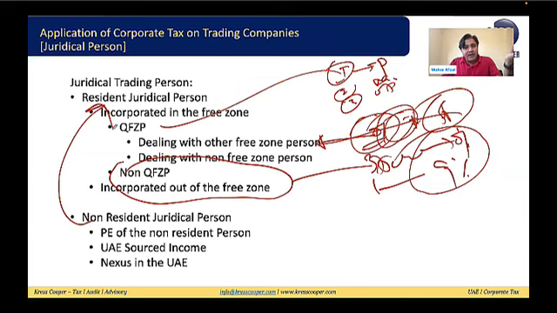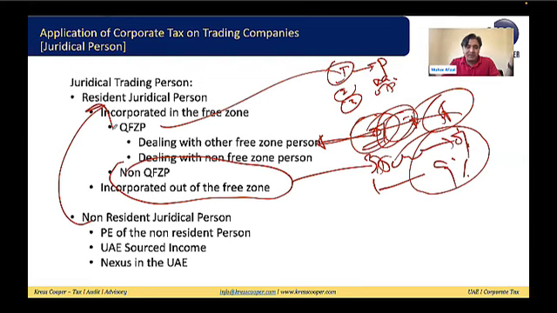Okay, the non-resident trading company might be earning some UAE-sourced income. Again, the company is registered in the UK, and from the UK they are earning some UAE-sourced income as well. This is a trading company. They have a customer in the UAE, and they are supplying to that customer. Once the customer in the UAE makes any payment to the UK company, then withholding tax will be applicable. For the time being, withholding tax is 0%. So we can say that if the UK company is earning any UAE-sourced income, that income will be subject to tax at 0%. There is also a possibility that the non-resident trading company has some nexus in the UAE.